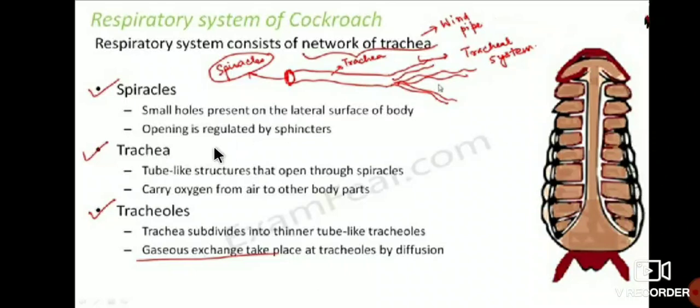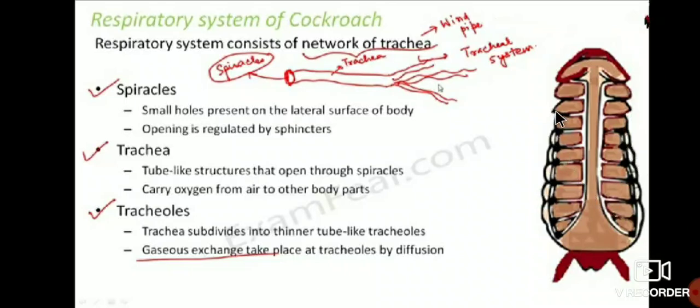Next, trachea. See, a trachea is a tube like structure that opens through spiracles. It carries oxygen from air to their body parts. This is trachea.